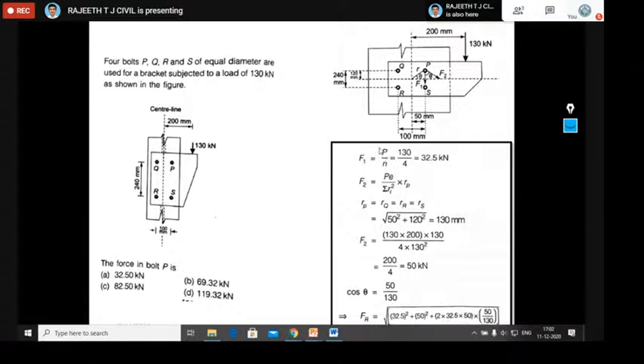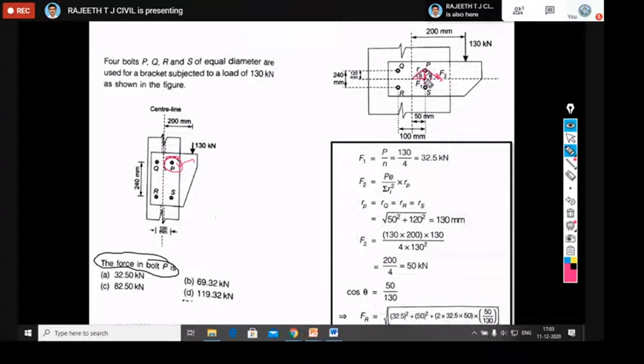Then here, if you go for calculation of F1, on which bolt are they asking? The force in bolt P they are asking here. So where is the P bolt? This was the bolt. So this is exactly similar to the first problem we took into discussion, this eccentric connection. For P bolt, you should draw F1, and F2 perpendicular to this radial line. Theta you should calculate here.